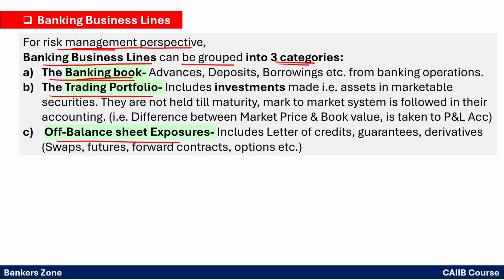So banking book simply includes all the advances you have given, the deposits you have taken, or borrowing from RBI or another bank. That is simply the banking operation. With respect to the trading book, trading obviously includes the investment only, right?